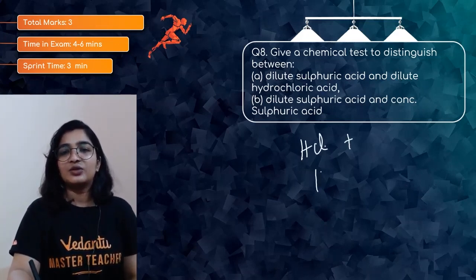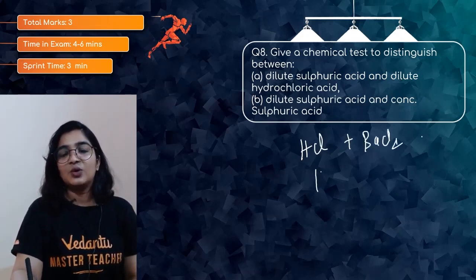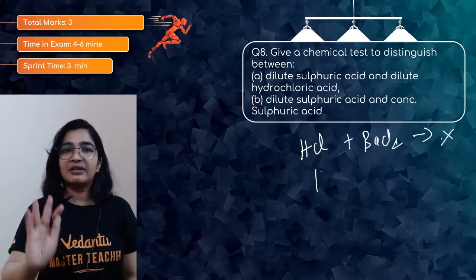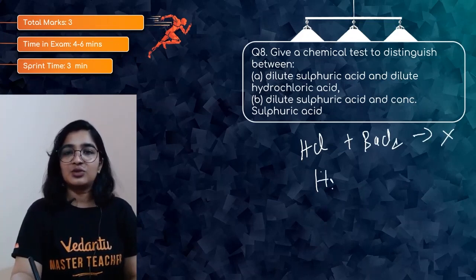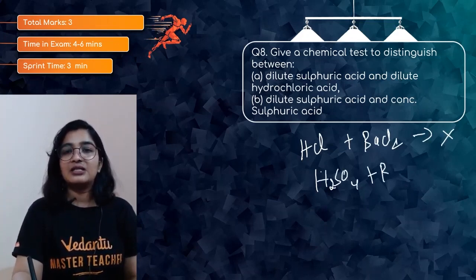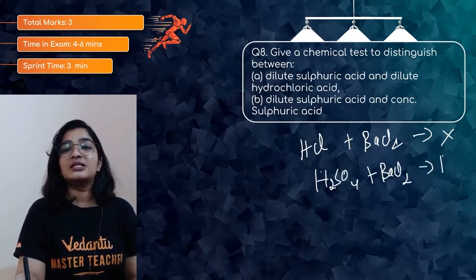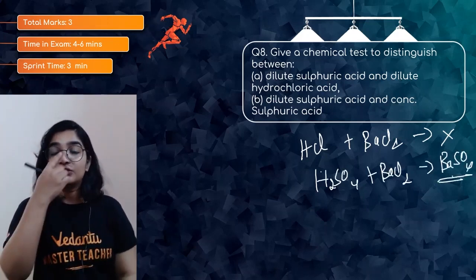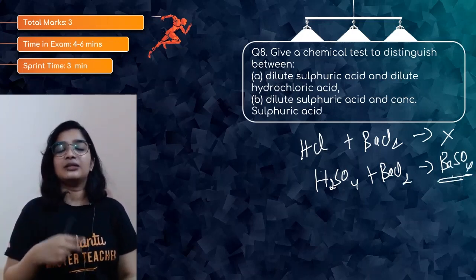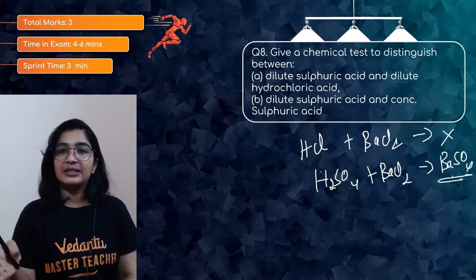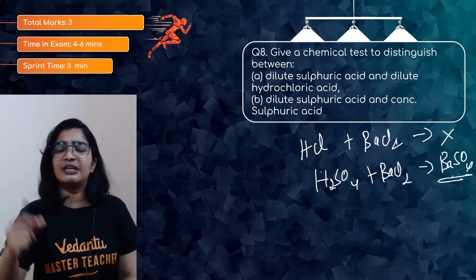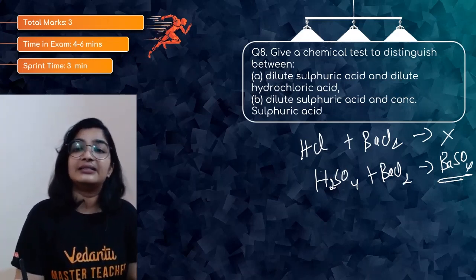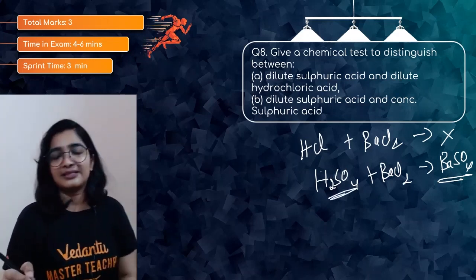So HCl plus BaCl2, you won't get any precipitate, white precipitate, you agree. But with H2SO4 and barium chloride, you will get barium sulfate, which is white in color. So when it is made to react with barium chloride, if that acid or solution is giving white precipitate, then it is definitely sulfuric acid.